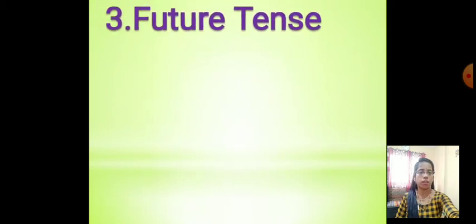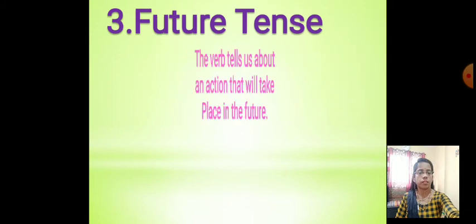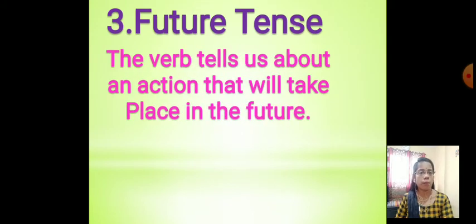Next one, third kind of tense, future tense. See the definition. The verb tells us about an action that will take place in the future. It means the action is going to happen in the future.